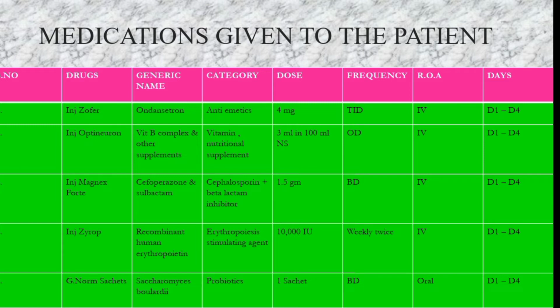It is a common type of mechanism: it will create a healthy environment, maintaining the internal environment of our body in a healthy way. By maintaining such a healthy environment, homeostatic balance will also be restored. So these are the drugs and their mechanisms that are given to the patient.